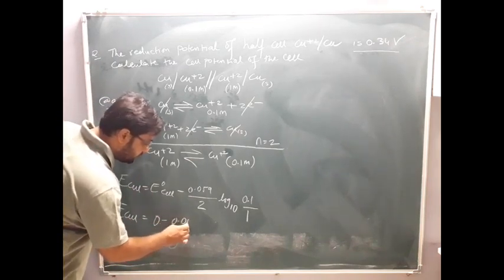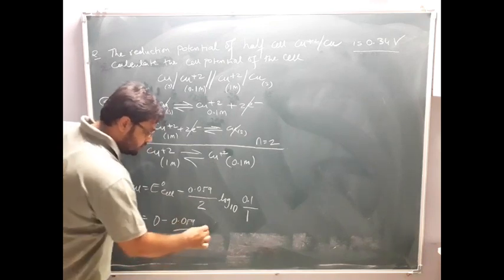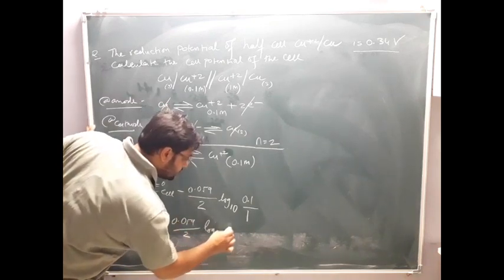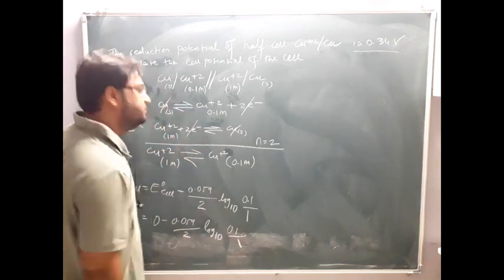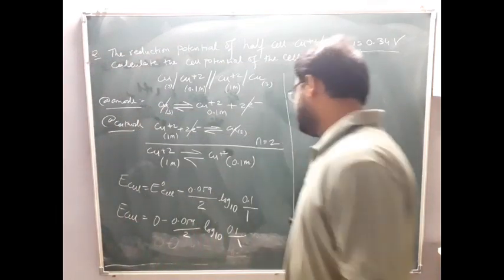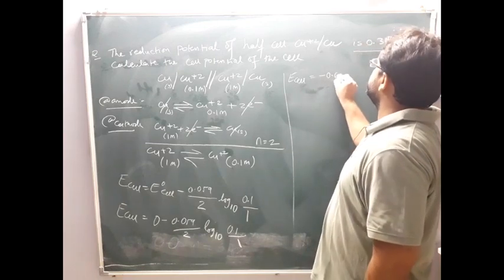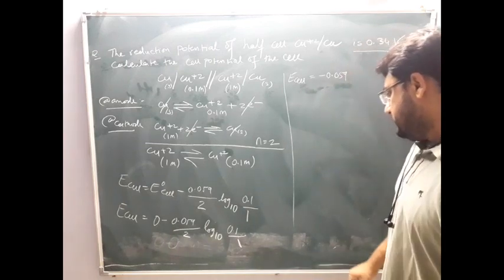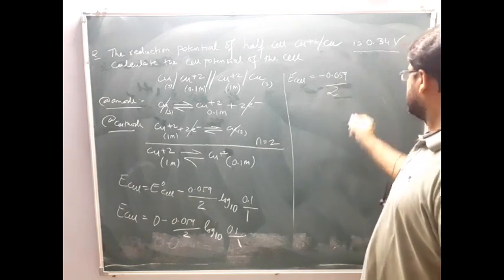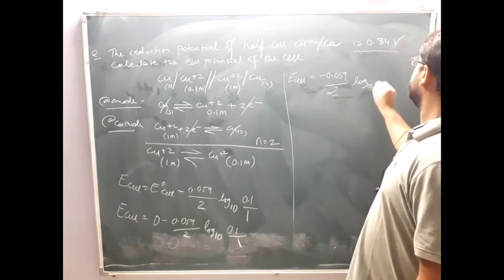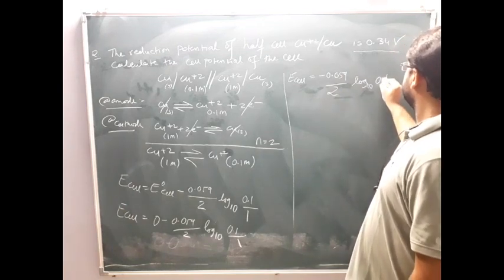So E cell is 0 minus 0.059 upon 2 log to the base 10 of 0.1 by 1. We'll solve here. So E cell will be equal to minus 0.059 by 2 log to the base 10 of 0.1.